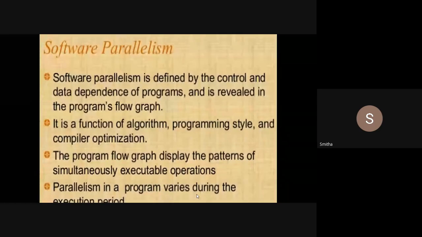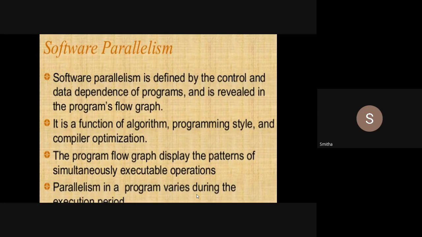Next, the program flow graph displays the patterns of simultaneously executable operations. Hardware parallelism shows the utilization of resources; here the graph shows the patterns of simultaneously executable operations. Got it, students? Next, parallelism in a program varies during the execution period.